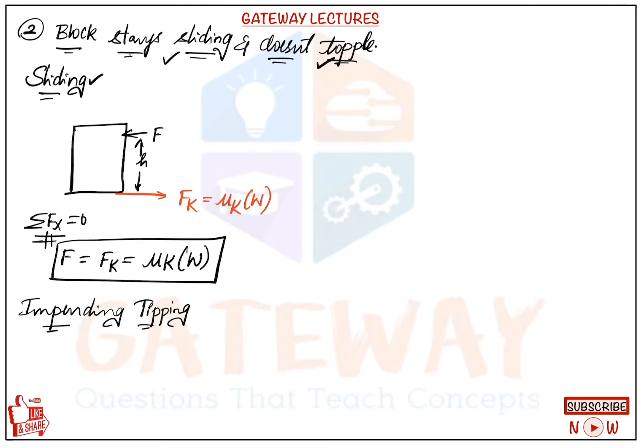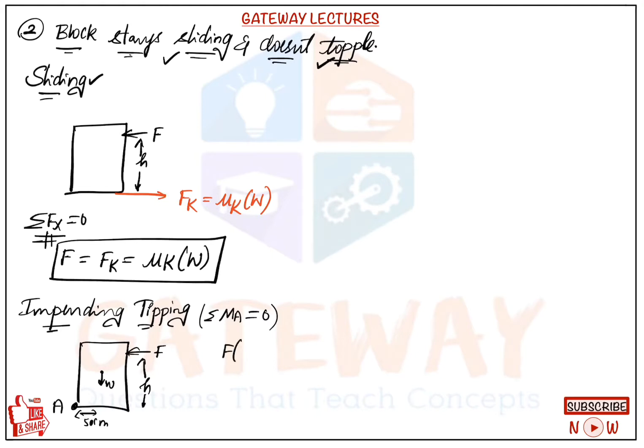When we take impending tipping, this force will be acting at a height h, and also this W will be acting here from 50 centimeters, and this is our point A. So moment about A should be equal to 0. Summation of moment about A equal to 0. From that we'll get F into H will be equal to W into 50 centimeters.